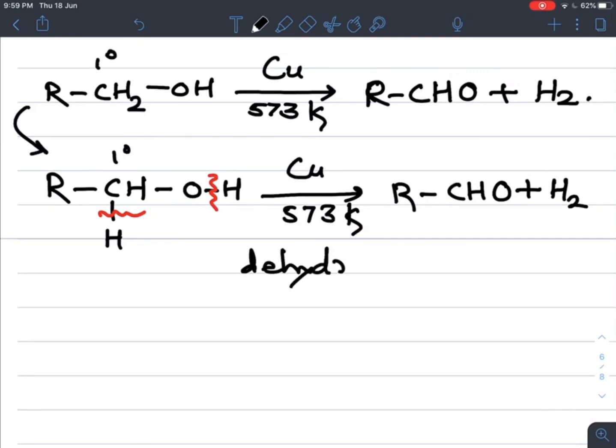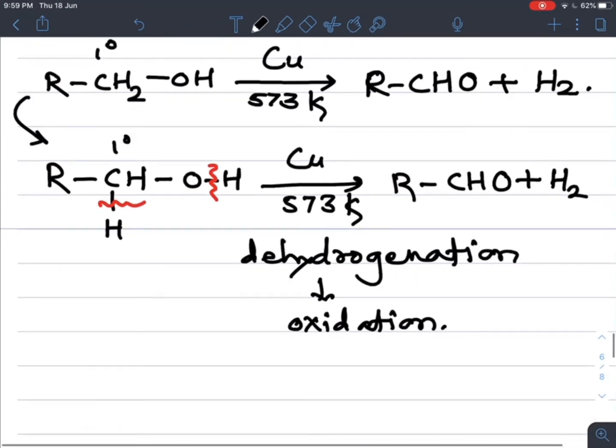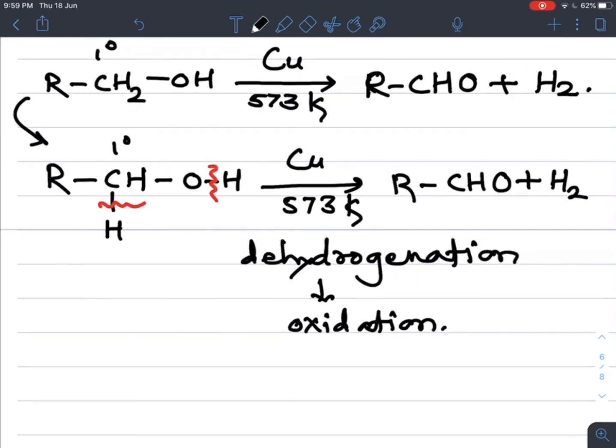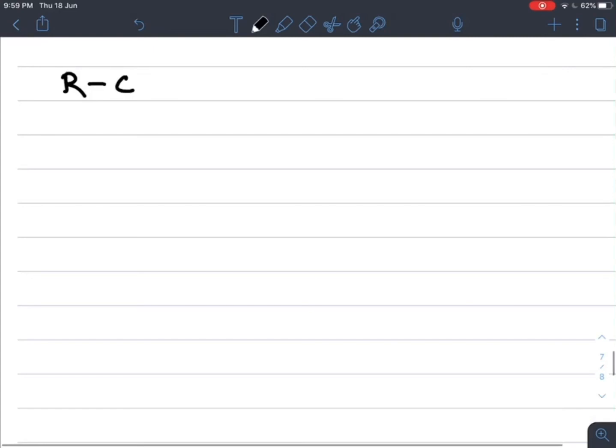Removal of H2 means dehydrogenation. So dehydrogenation means removal of H2, and dehydrogenation means oxidation. Now what about secondary alcohol? Secondary alcohol, that is RCHOH.